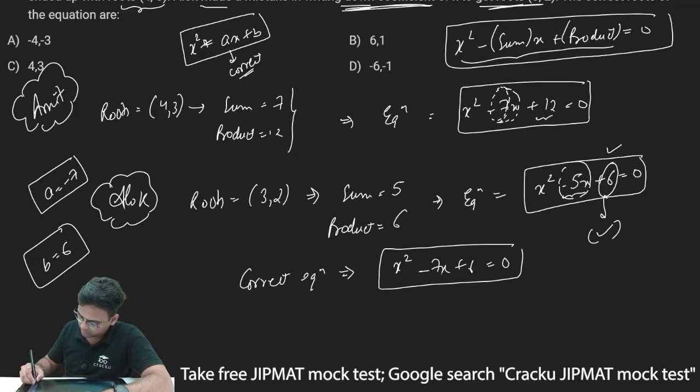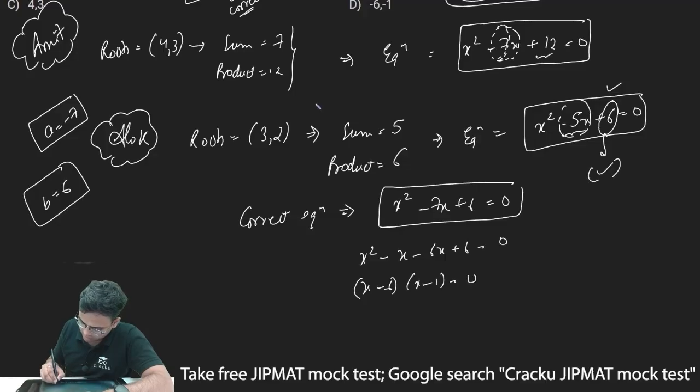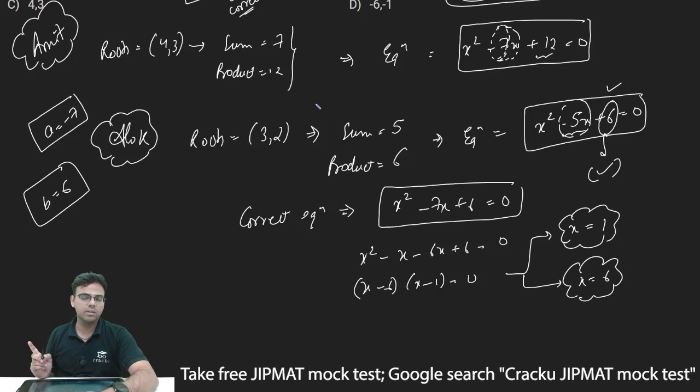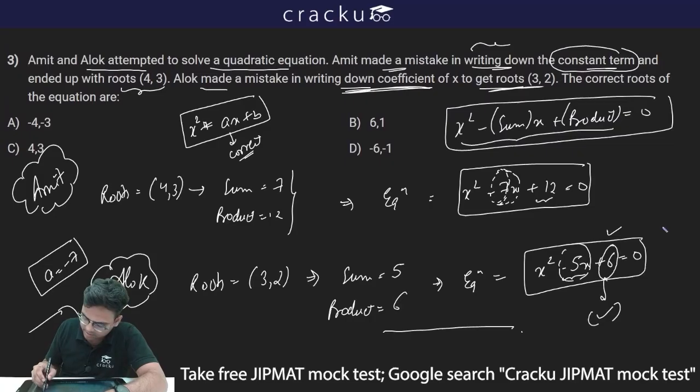If I further solve this to get the roots of the equation, I'll have x square minus x minus 6x plus 6 equal to 0, or I can write x minus 6 into x minus 1 is equal to 0. Thus the actual roots of the equation will be x is equal to 1 and x is equal to 6. These are the roots of the correct equation. Alok and Amit made a mistake and they got the wrong roots. The correct equation is this one and these are the correct roots. Therefore, the question is asking for the correct roots of the equation, which are 6, 1,